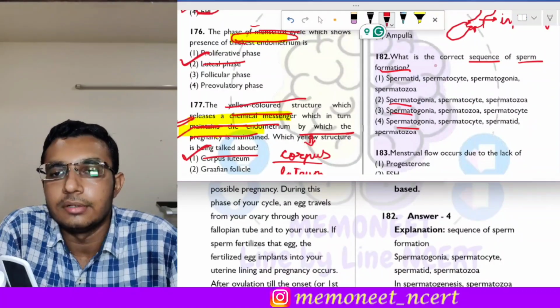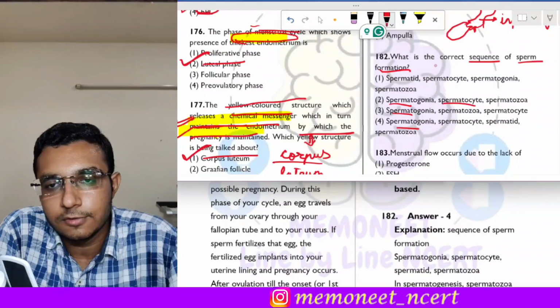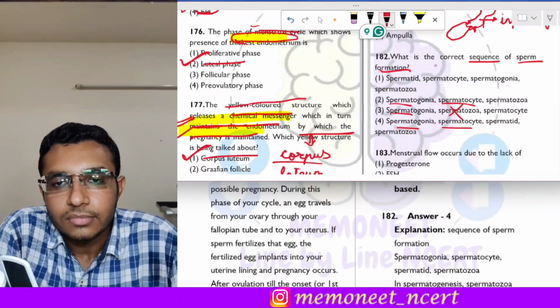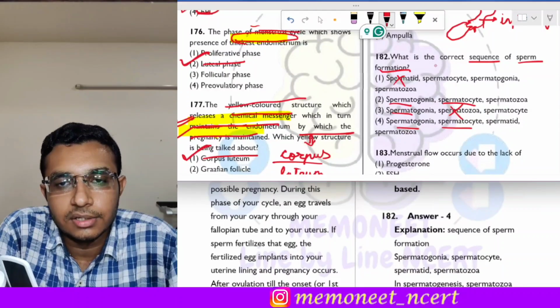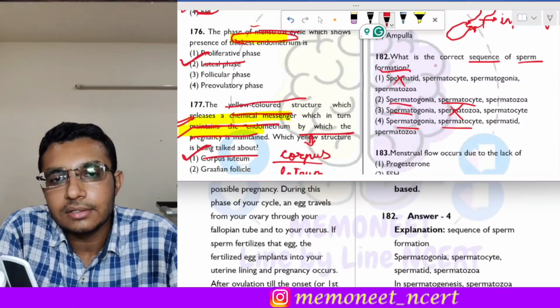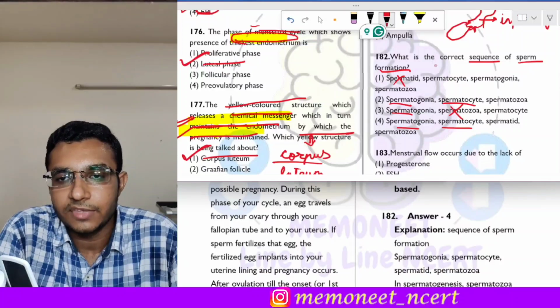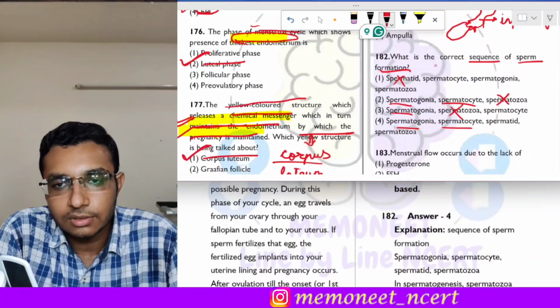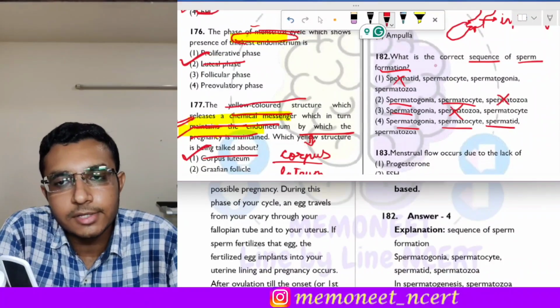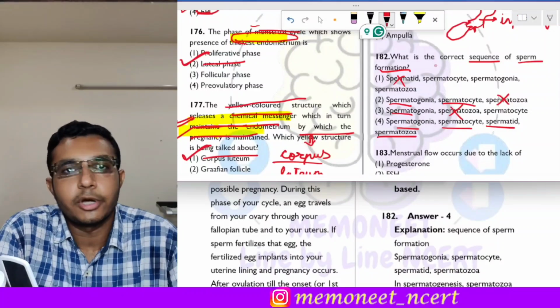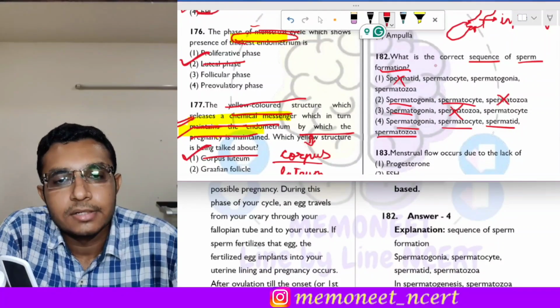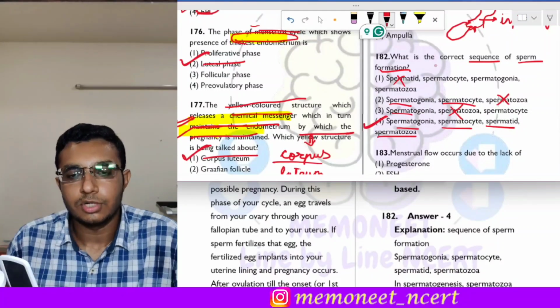Then comes the spermatocyte. Okay, so then there is development of spermatocyte. So it is there in two options. And then there is formation of spermatid. Okay, there is not directly the formation of spermatozoa. First the spermatid is formed and then it develops into spermatozoa. Okay, so the correct answer of this question is option 4.